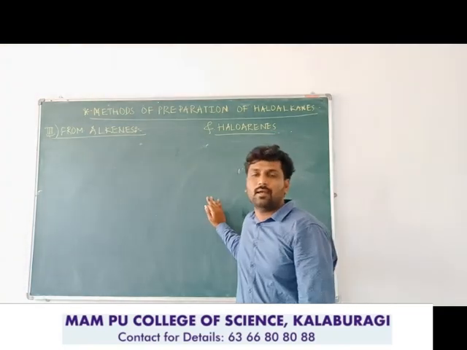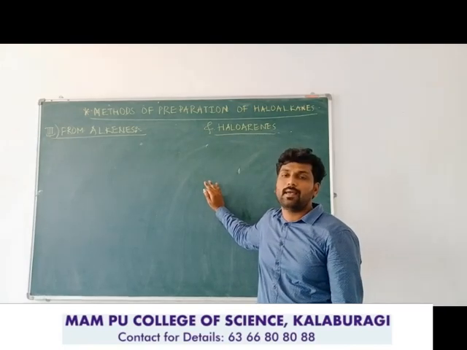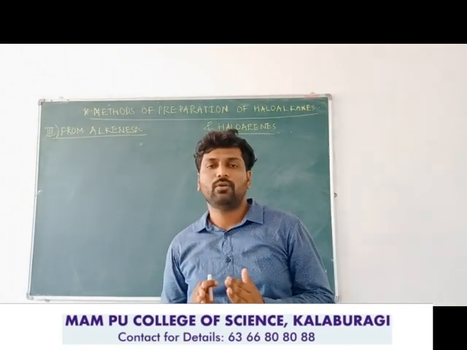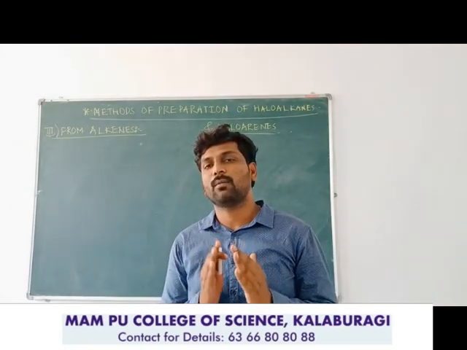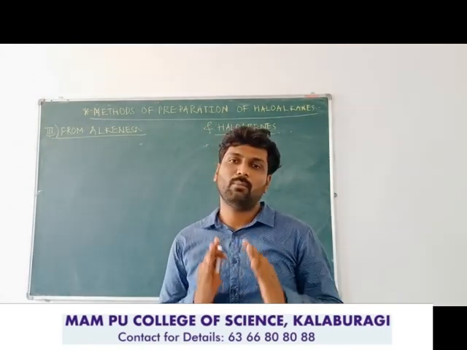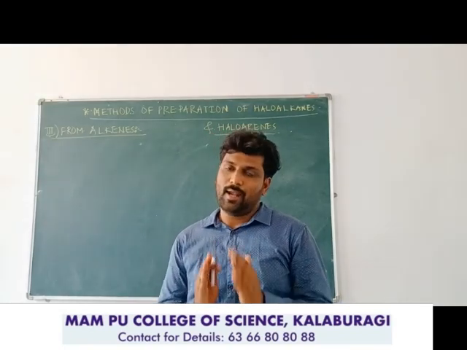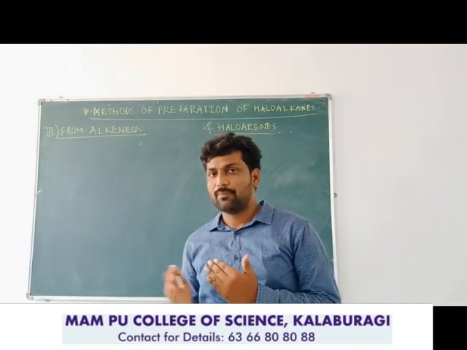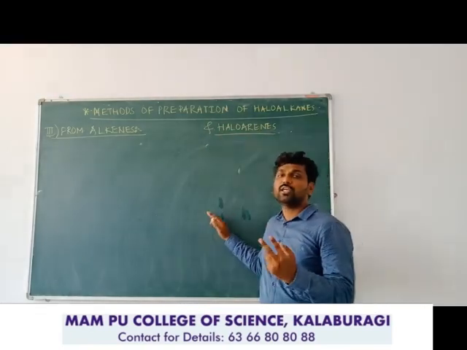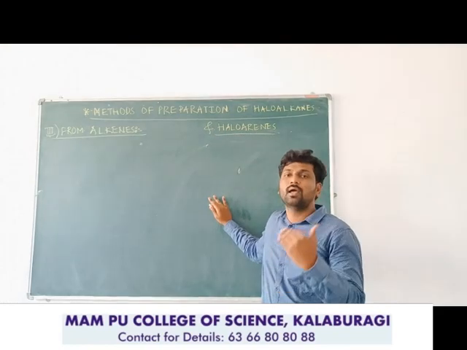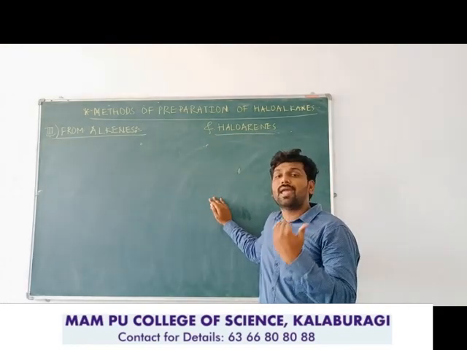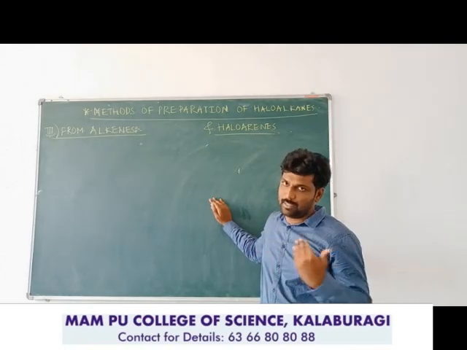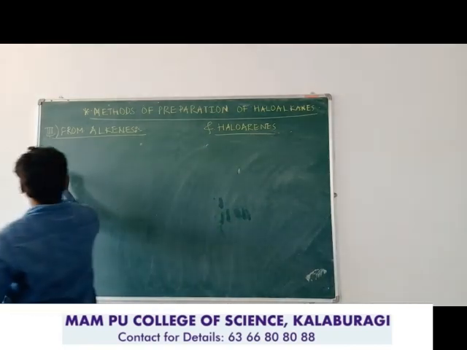In this method, we need to take the starting material as alkene. Alkene is a type of organic compound which contains at least one carbon-carbon double bond in the molecule. If this alkene is taken for the preparation of haloalkane, we need to react it with two different chemicals. For our syllabus, they have given the reaction of HX with the alkene and the reaction of halogen with the alkene. So let us discuss one by one.